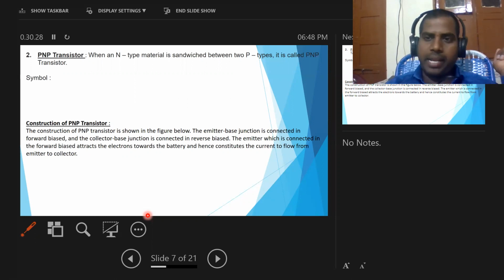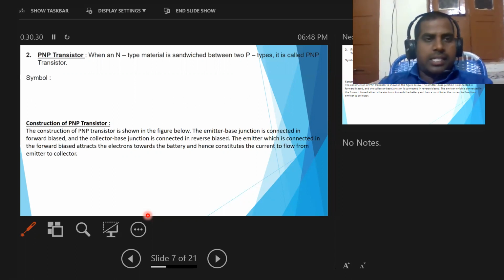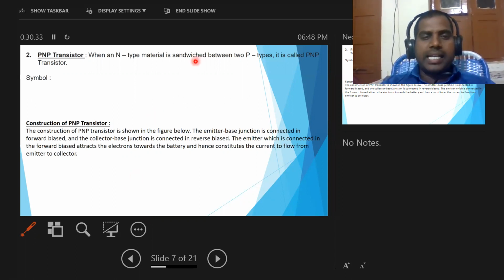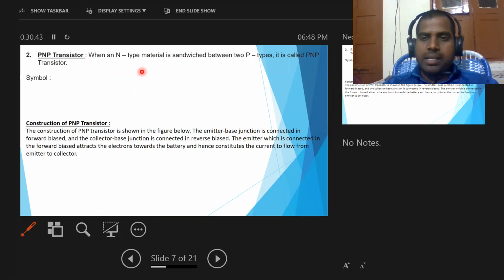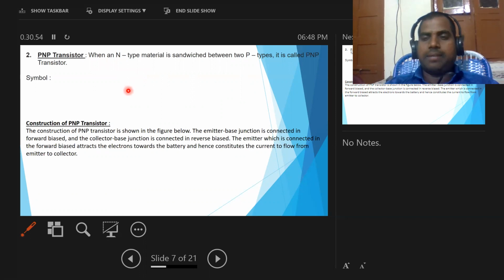What is a PNP transistor? When an n-type material is sandwiched between two p-types, it is called a PNP transistor. That means inserting an n-type semiconductor in between two p-types is called a PNP transistor.